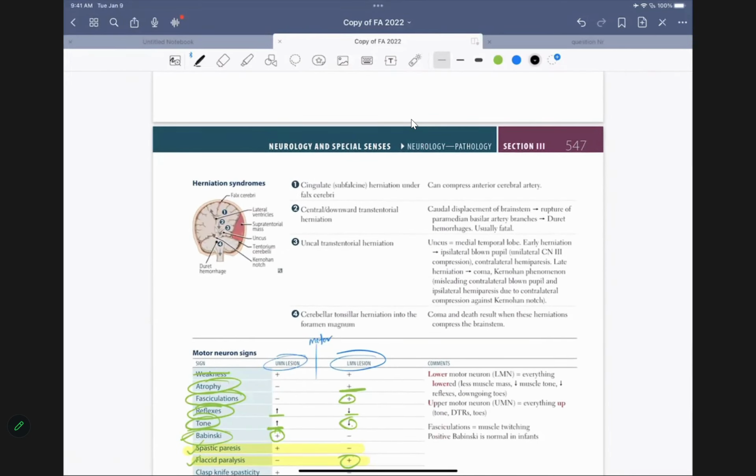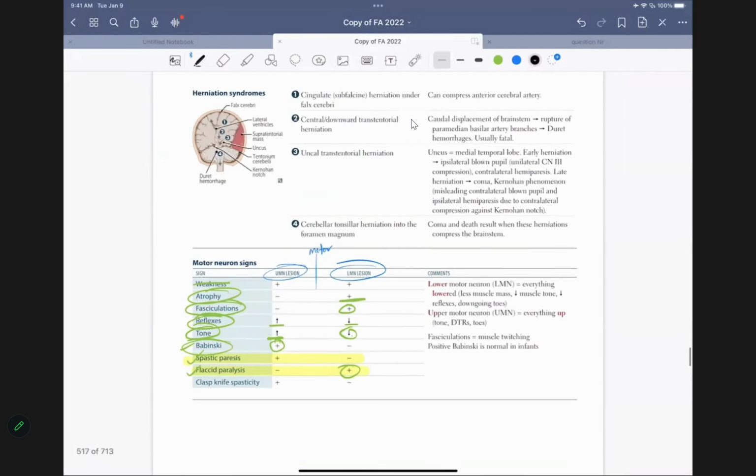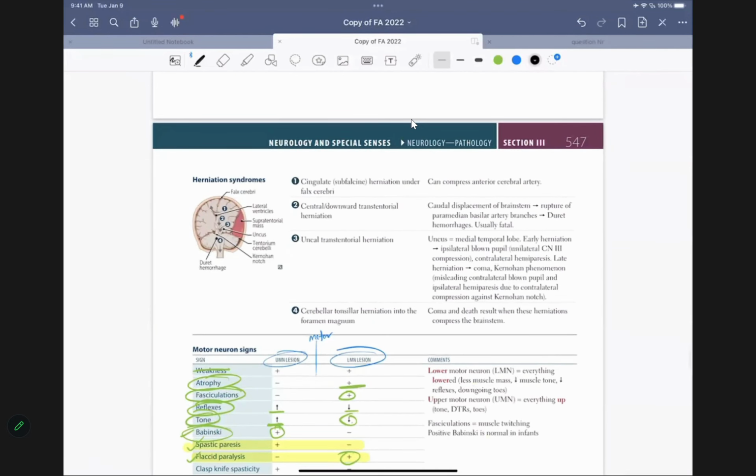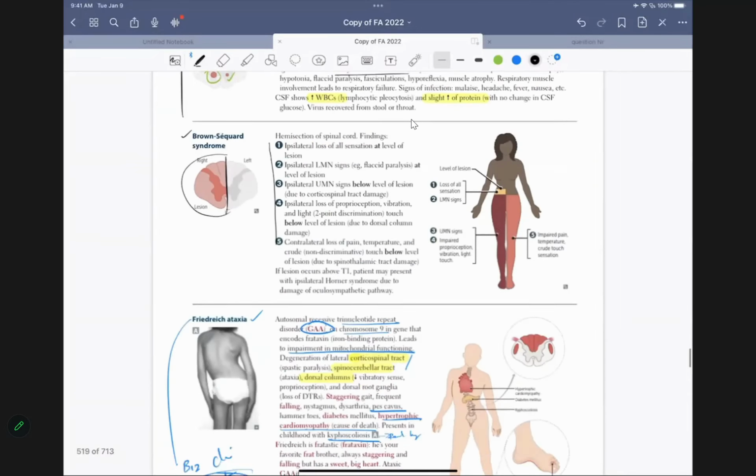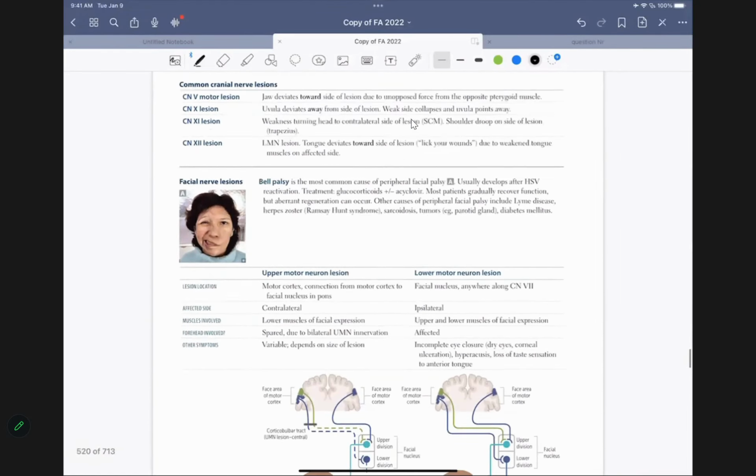I'll come to herniation later. This herniation is also associated with brainstem. Okay, that's where the problem comes. Herniation causes brainstem lesions. We'll come to that. Let's go. One of the most important topics, we need to take care of it.